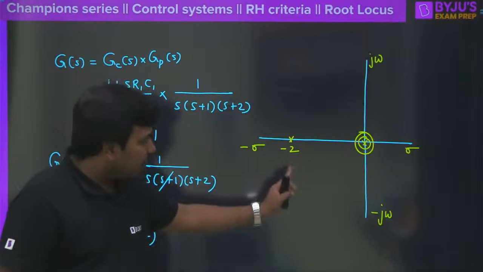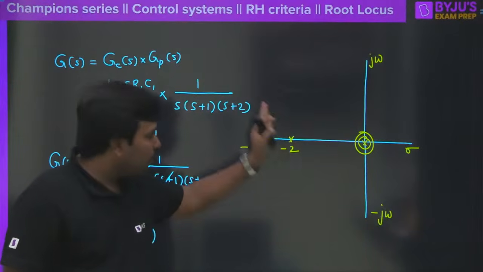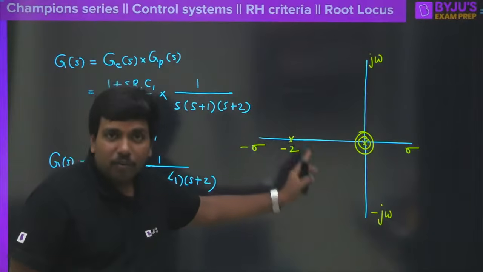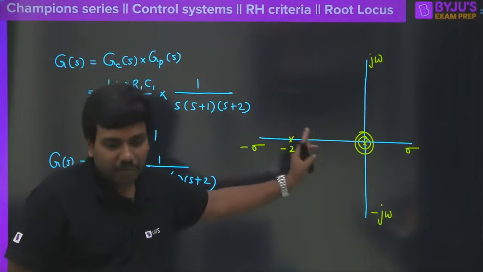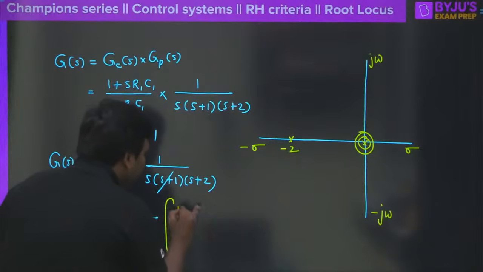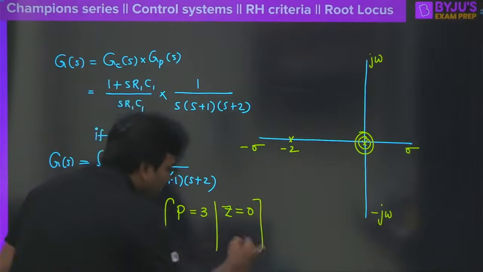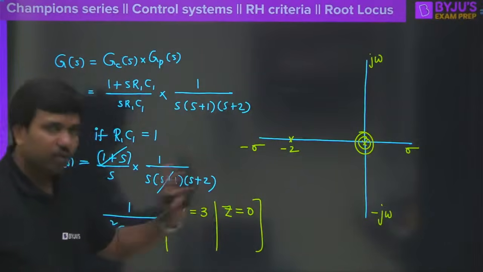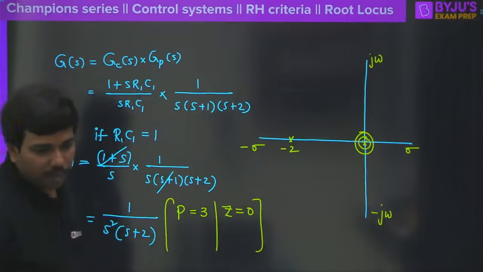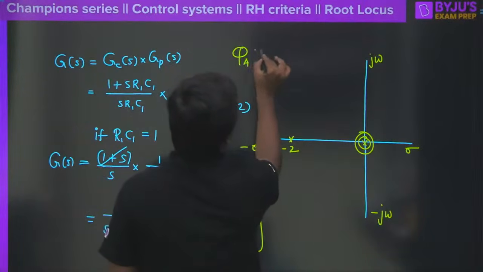I'm asking, is there any scope here to have an angle of asymptotes equal to plus 90 and minus 90 or not? Tell me. So still you are in confusion, big confusion. Number of poles is equal to 3 and number of zeros is equal to how much? There are no zeros here, correct? So poles are 3 and zeros are 0. Then what would be the angle of asymptote now? If you calculate the angle of asymptotes, how much are you going to get?